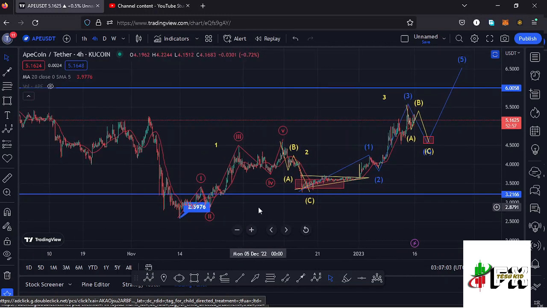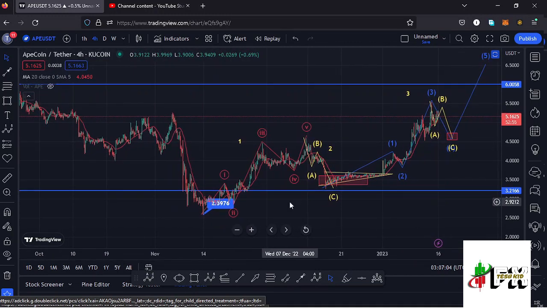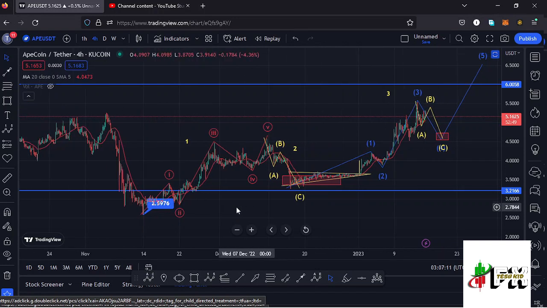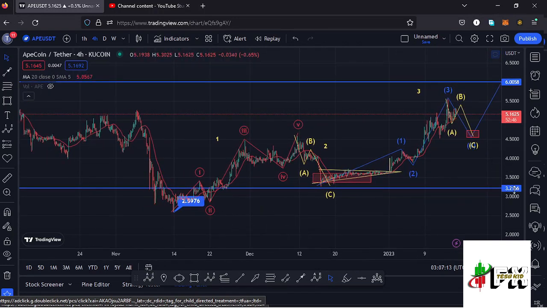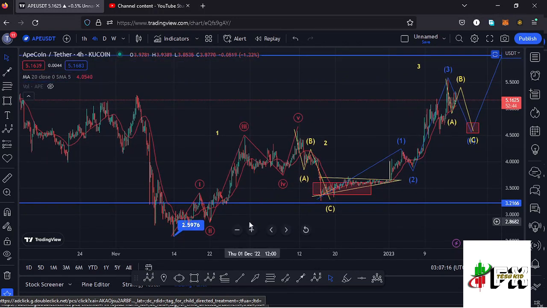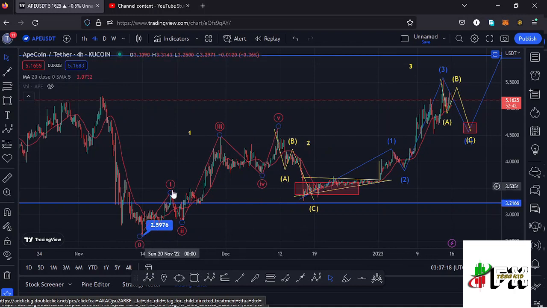and also give you the short-term scenarios that I'm expecting to play out, where you can see that Apecoin, after seeing the bear market low at around the $2.5976 mark, we started a very nice bounce to the upside in a move that has been obeying the Elliott wave structures, where we have these as the first wave, then a wave 2, a wave 3, a wave 4, and then a wave 5, making its peak at around the $4.6 mark, and also completing the formation of that higher Elliott wave count 1 to the upside.